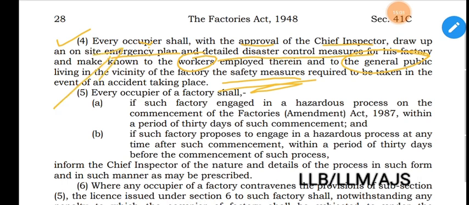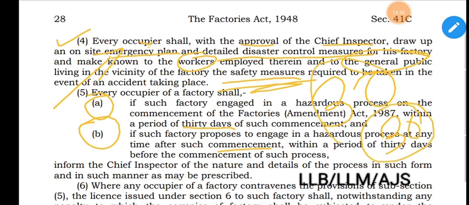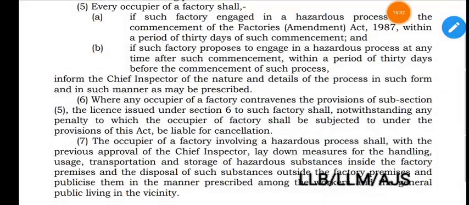Every occupier of a factory shall, under section 5A: (A) if such factory is engaged in a hazardous process on the commencement of the Factories Amendment Act 1987, within a period of 30 days of such commencement. The time period is 30 days, we have to remember it. (B) If such factory proposes to engage in a hazardous process at any time after the commencement, within a period of 30 days before the commencement of such process, inform the chief inspector of the nature and details of the process in such form and in such manner as may be prescribed.